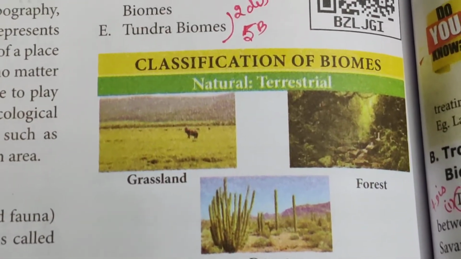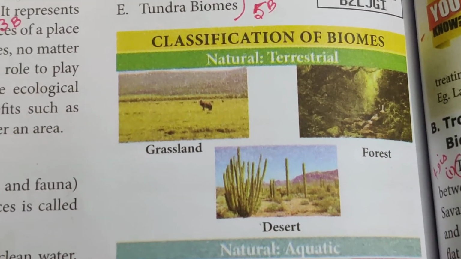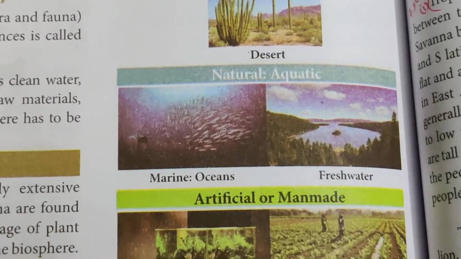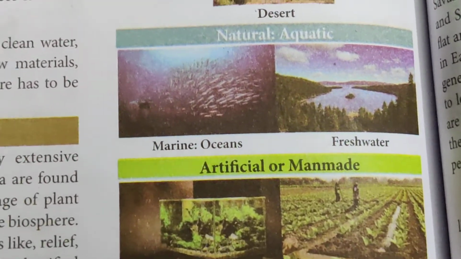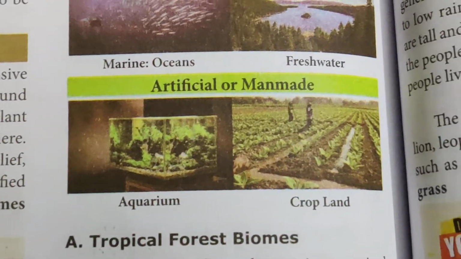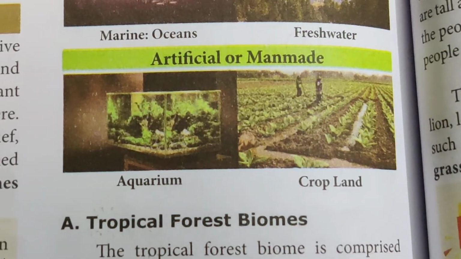This is the classification of biomes. Natural and terrestrial: grassland, forest, desert. Natural and aquatic: marine oceans and the fresh waters. Artificial or the man-made ones: aquarium, and this is a cropland.